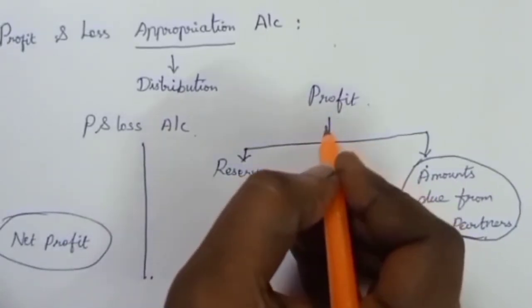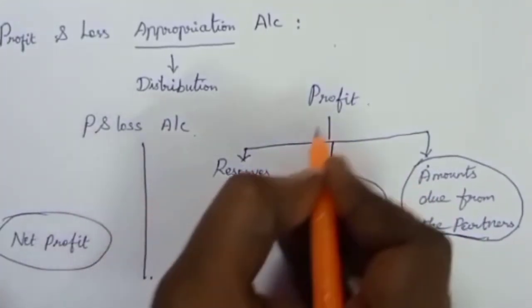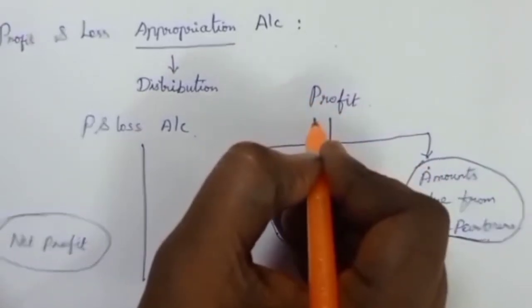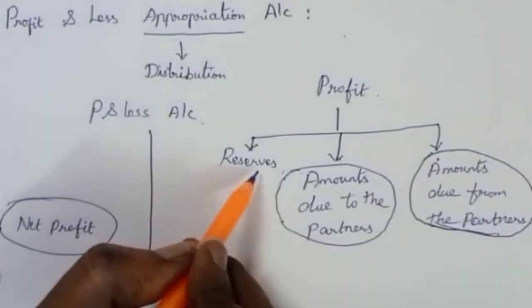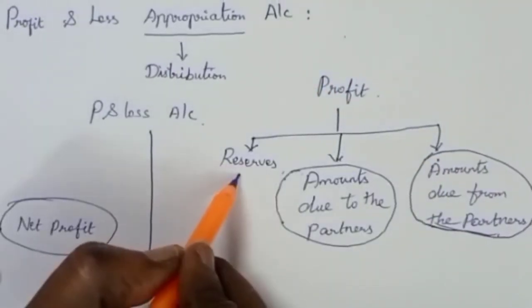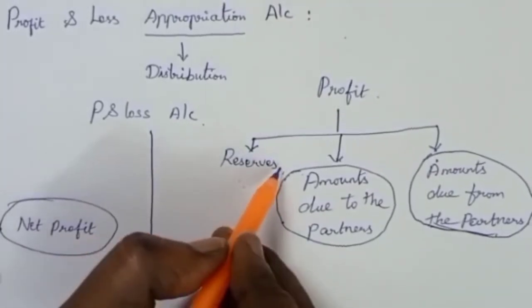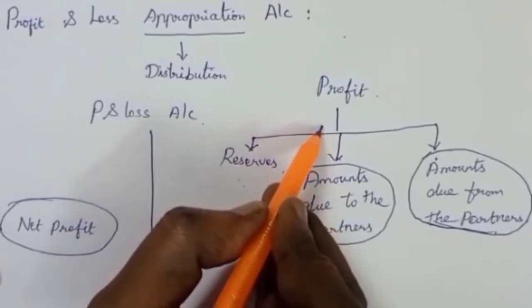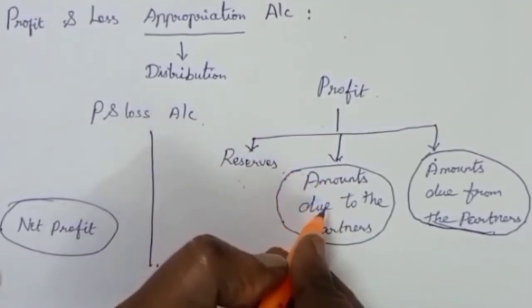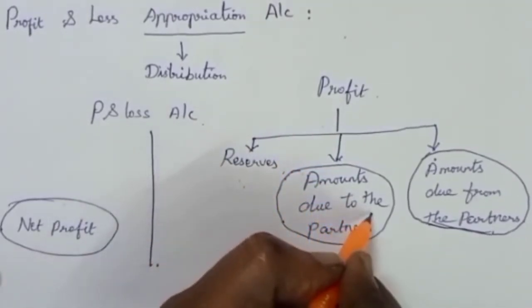Generally, the business keeps reserves out of the profit of the business. The purpose of reserves is to meet the unexpected future needs of the business. And next, from the profit, we have to distribute the amounts due to the partners.